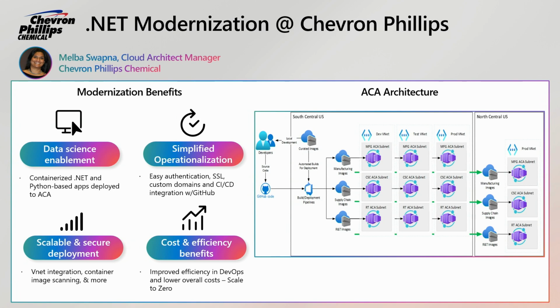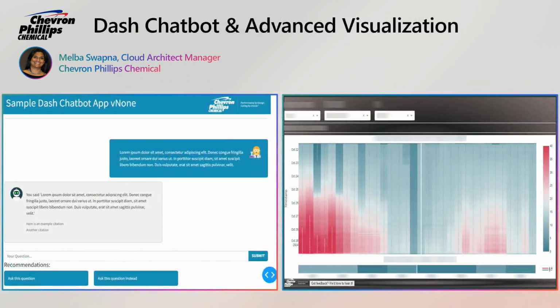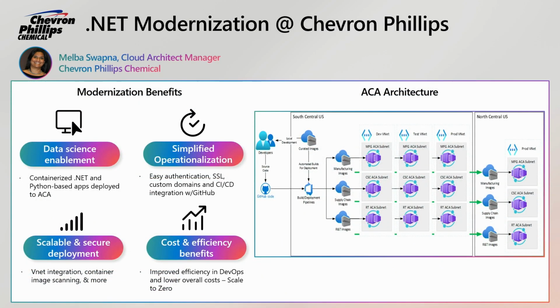I'm Melba Swapna. I'm a cloud architect manager at Chevron Phillips Chemicals. We had a lot of modernization, business transformation going on for the past 3 years. And this is one of the really exciting ones because we were enabling our data science folks on this. We let our data science do their job, their innovation, and we were enabling them using Python-based .NET applications, hosting them on containers.